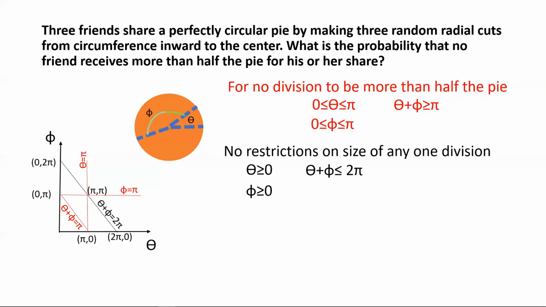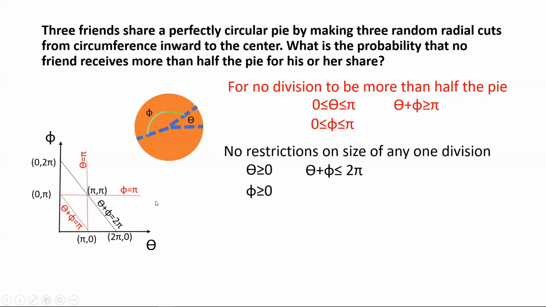And since for this special case of no division exceeding half the circle, we need theta plus phi, the sum, to be greater than or equal to pi, those points need to lie above this line. At the same time, the points need to satisfy theta less than or equal to pi and phi less than or equal to pi.